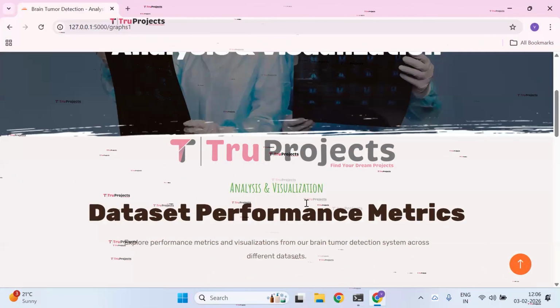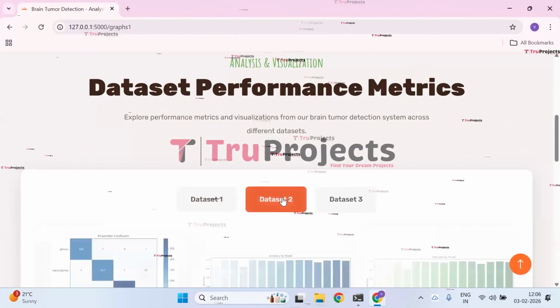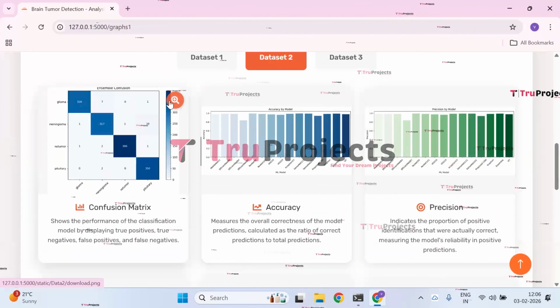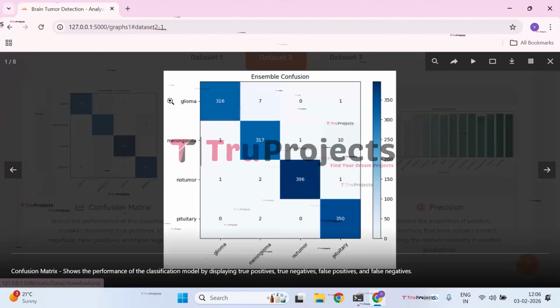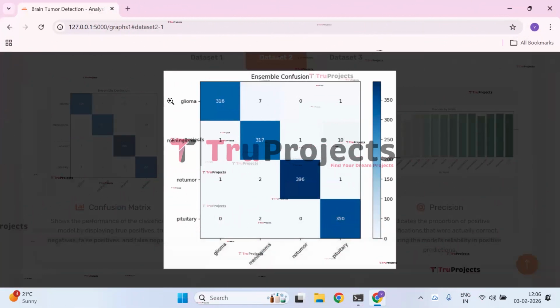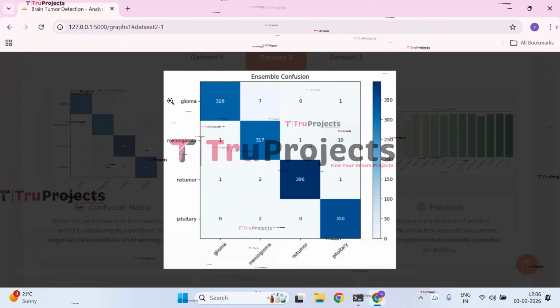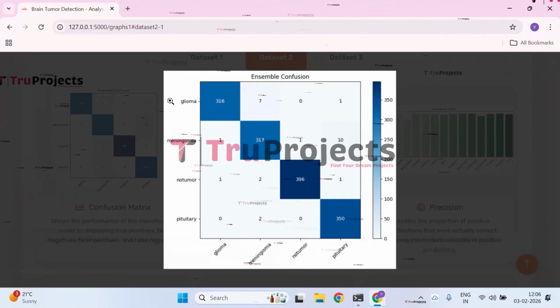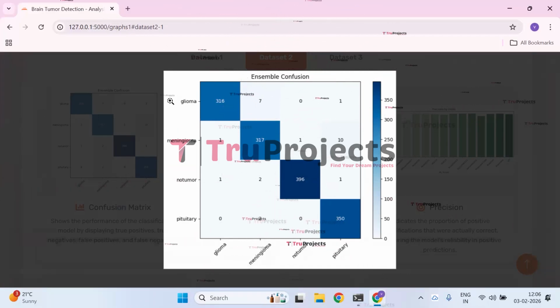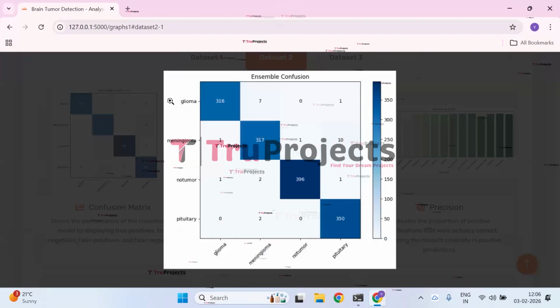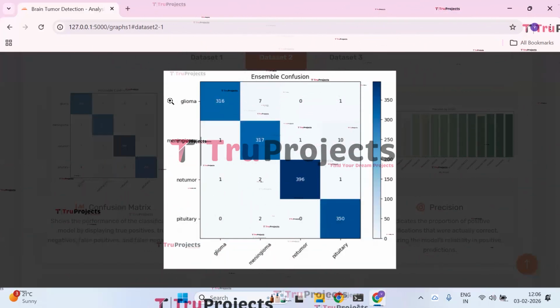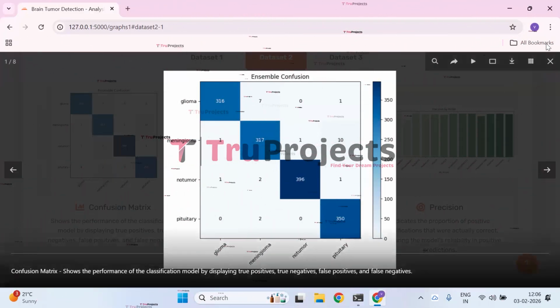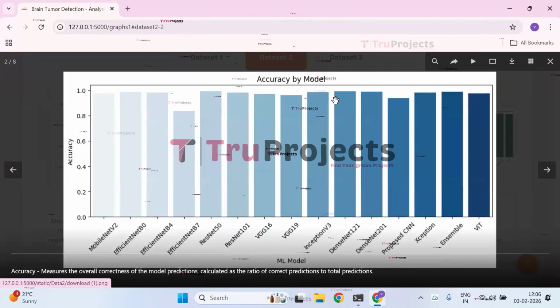Next, let us check the graphs for dataset 2. In this, first we have the confusion matrix graph. This confusion matrix shows that the ensemble model achieves very high classification accuracy, with most predictions concentrated along the diagonal for all four classes. Only a smaller number of misclassifications occur between tumor types, indicating strong and reliable model performance. Next, we have the accuracy by model graph.